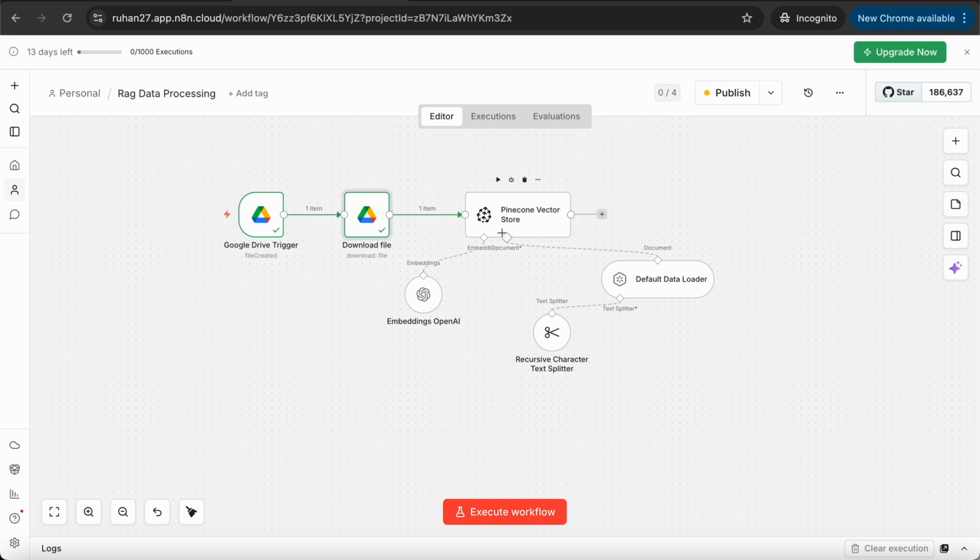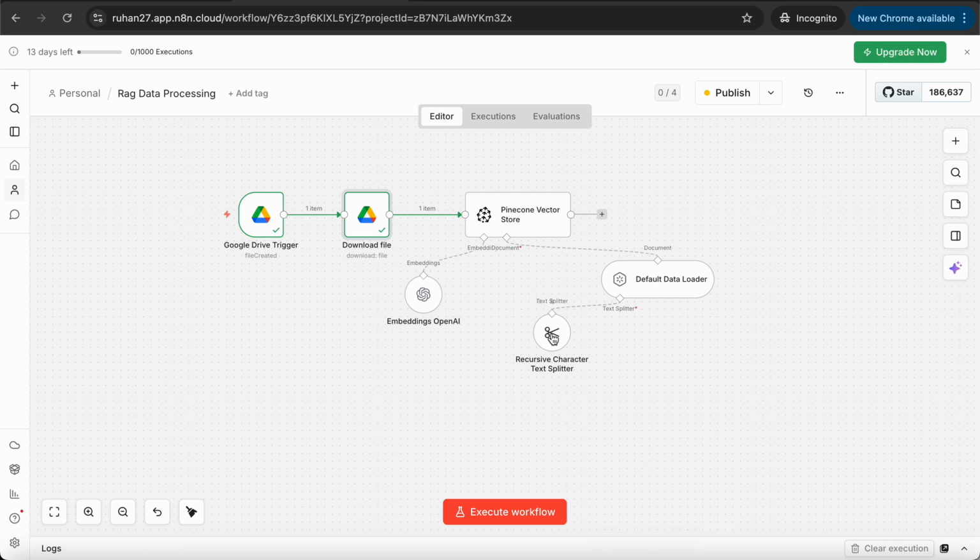So we just need to get this Pinecone vector store. You will search over there and you will see this Pinecone vector store. We also connected our embedding OpenAI model over here, and we also need a data loader. It will load our datasets and split those datasets chunk by chunk.